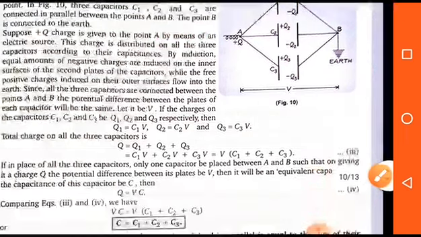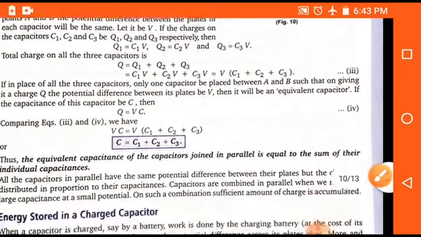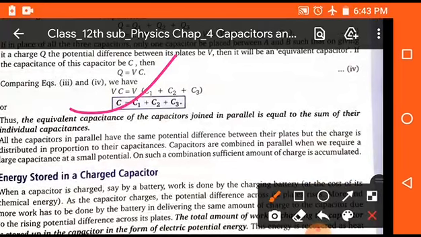So here we will find Q1, Q2, Q3 because they are different, and on putting the total charge Q is equal to Q1 plus Q2 plus Q3, we get V in bracket common C1 plus C2 plus C3. So the required formula here will be C is equal to C1 plus C2 plus C3. So these are the two important formulas which are generally used in the numerical problems.